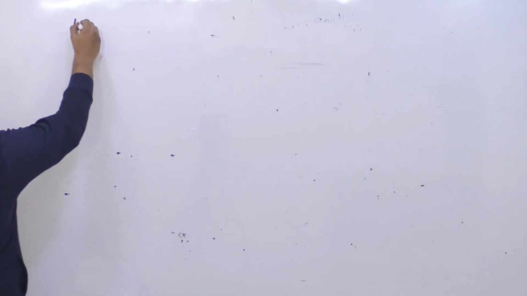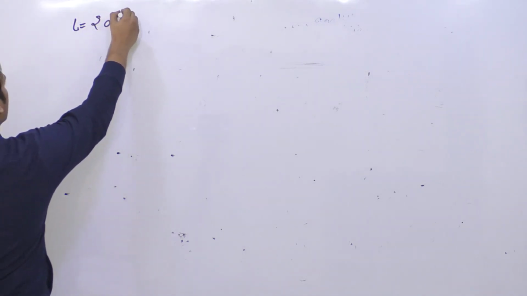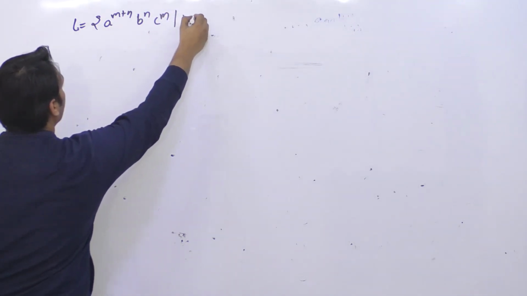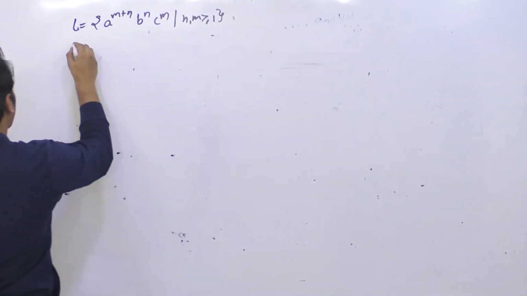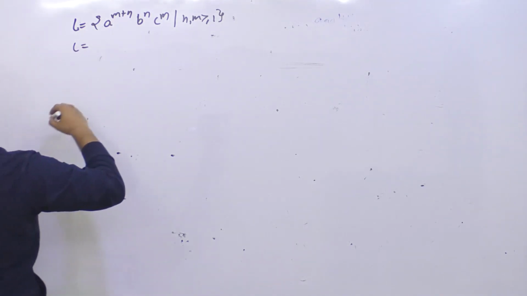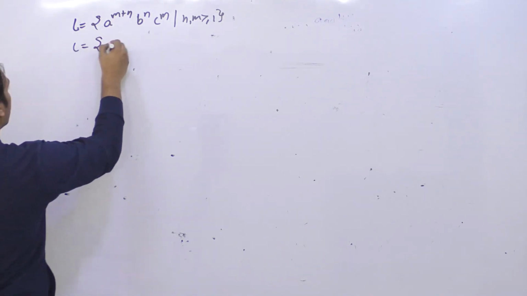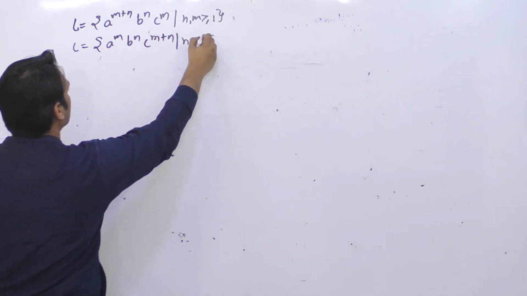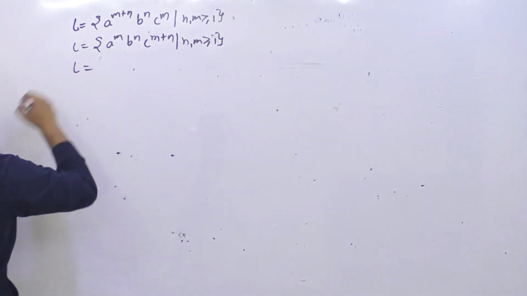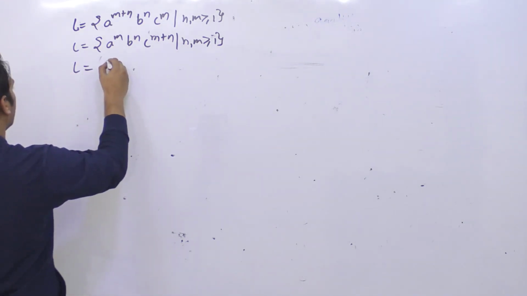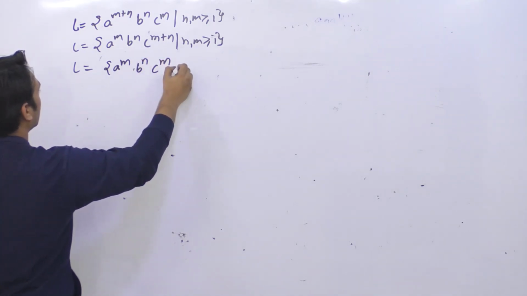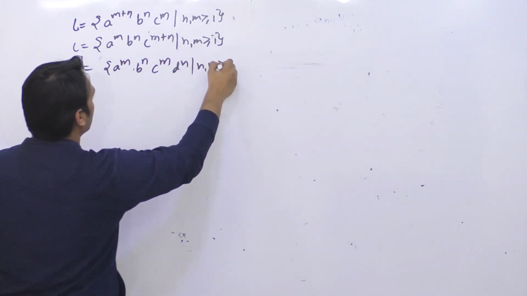Okay. So questions are like this. The language is a raised to power m plus n, b raised to power n, c raised to power m, such that n comma m is greater than or equal to 1. Second language is a raised to power m, b raised to power n, c raised to power m plus n, such that n comma m is greater than or equal to 1. The third language is a raised to power m, b raised to power n, c raised to power m, d raised to power n such that n comma m is greater than or equal to 1.